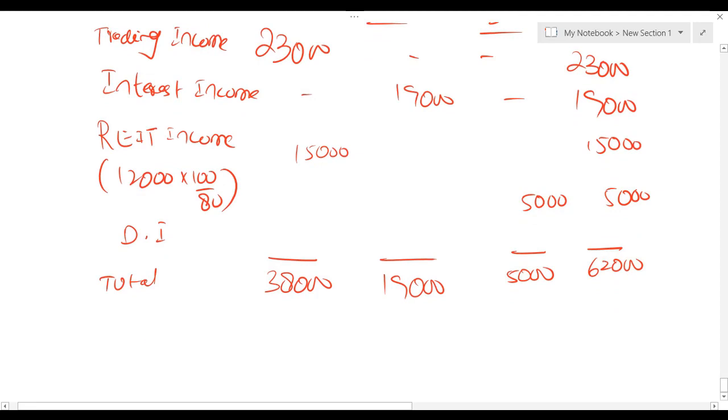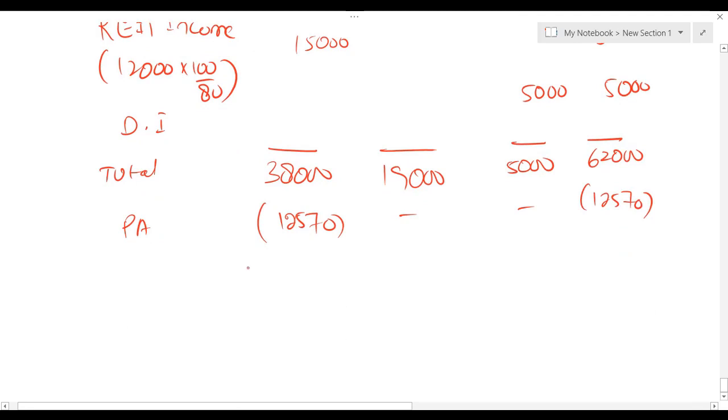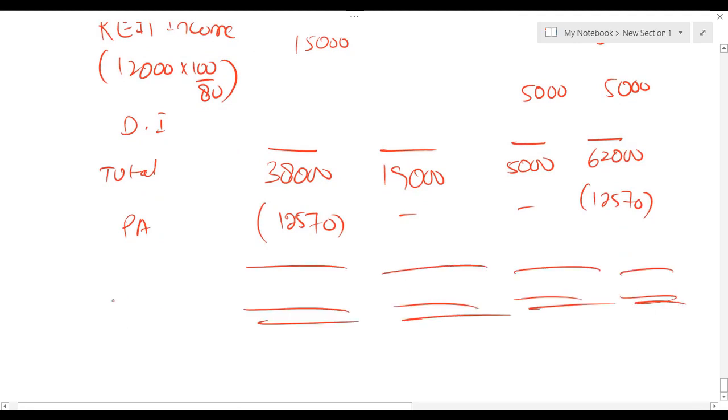Okay, let's deduct the personal allowance, 12,570. We'll have taxable income.